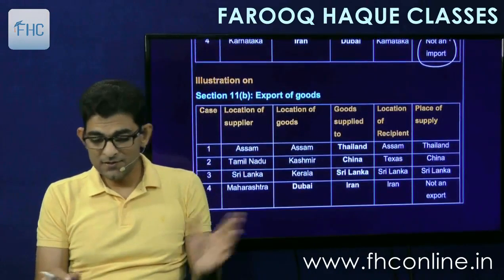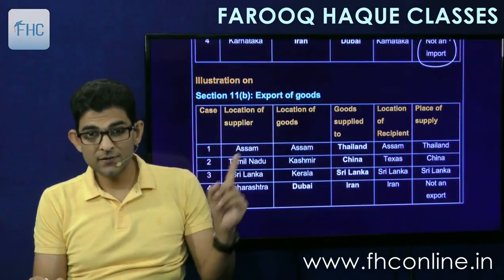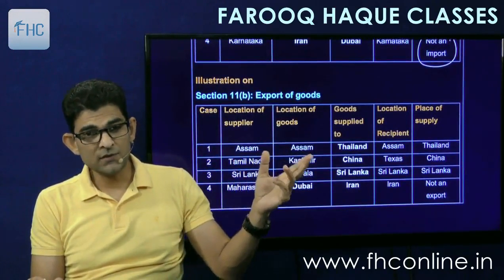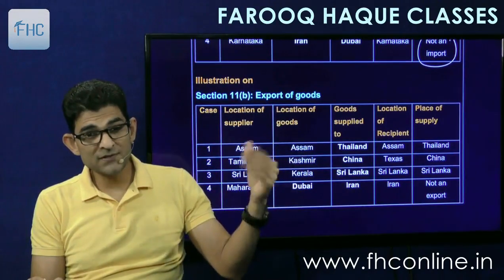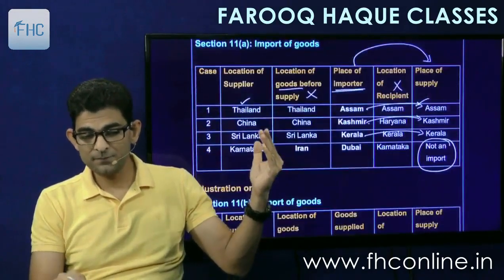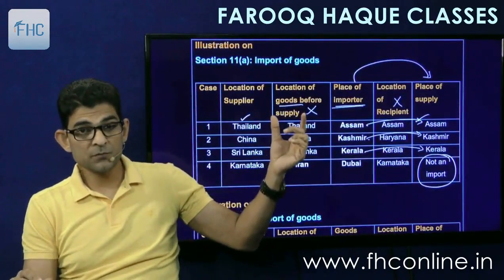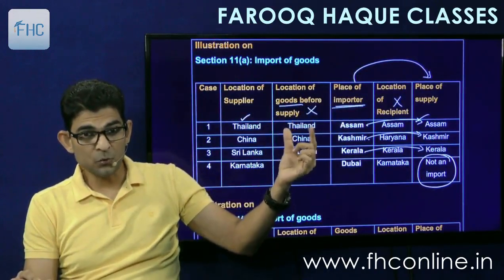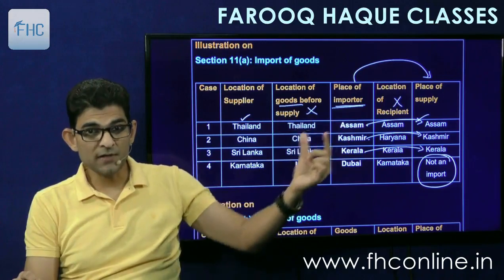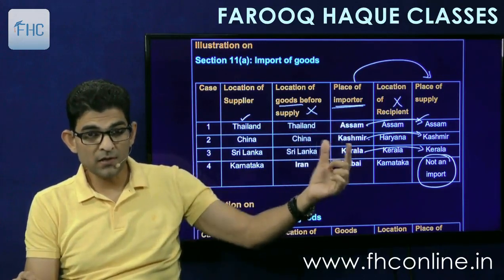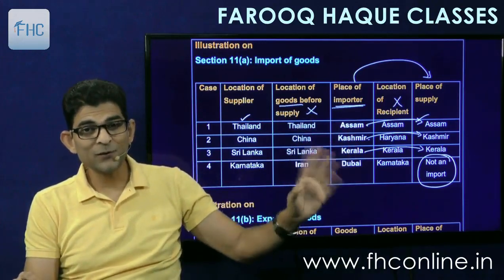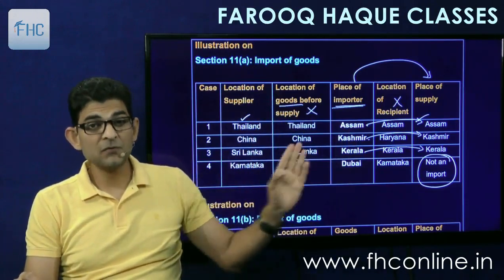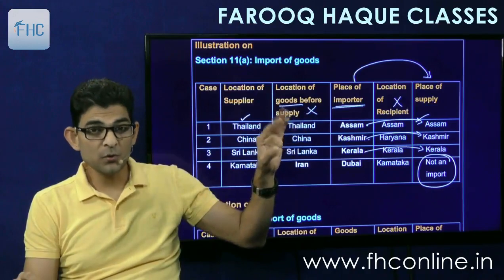Then 11(1)(b) is the export category. Assam, goods are in Assam. These points are given there just to tell you whether it is import or export, like in this case, location of goods before supply and they are coming to India. So this determines that it is import. From Thailand to Assam, import. China to Kashmir, import. Sri Lanka to Kerala, import. Iran to Dubai, not an import. But this will not determine place of supply. This will only determine whether the goods are imported into India or not.